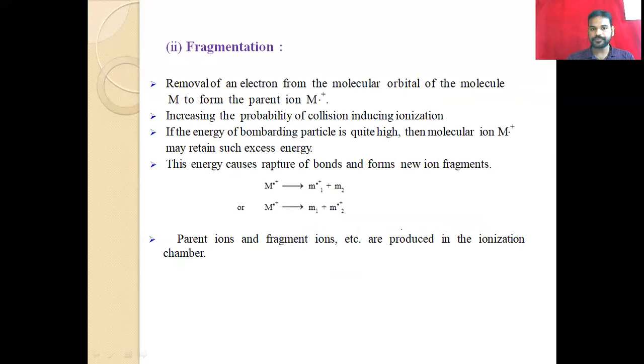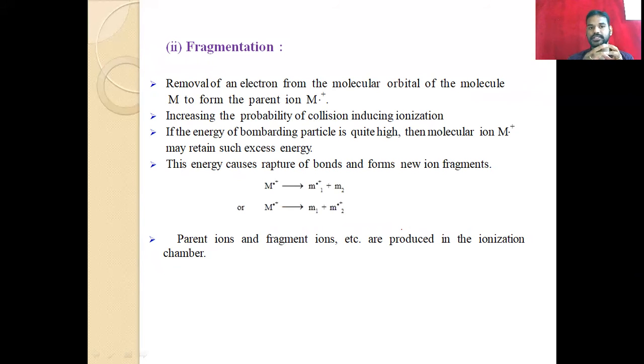And then next, what happens? After the formation of the free radical ion, or parental ion, fragmentation takes place. That means the neutral molecule becomes a charged ion with a free radical. So it is a more unstable state, because the parental ion has a single radical electron.